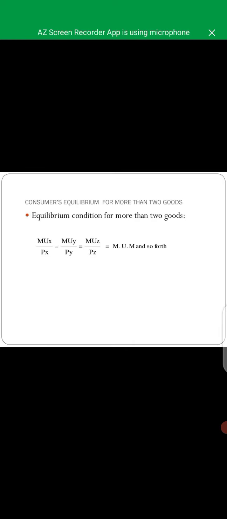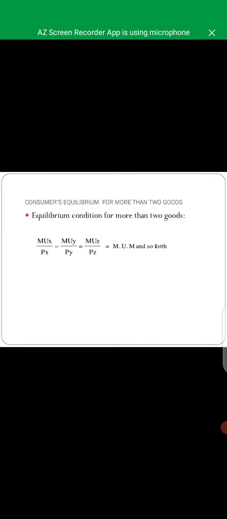If we interchange the places of PX and MUY, then MUX, the marginal utility of commodity X, divided by the marginal utility of commodity Y, equals the price of X divided by the price of Y. What happens when MUX divided by PX is not equal to MUY divided by PY?